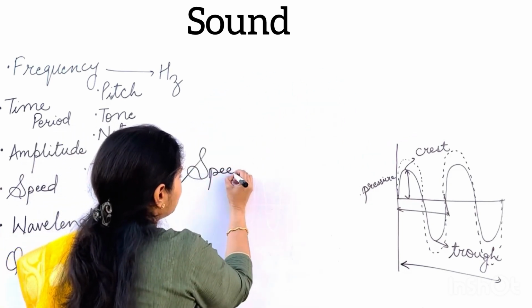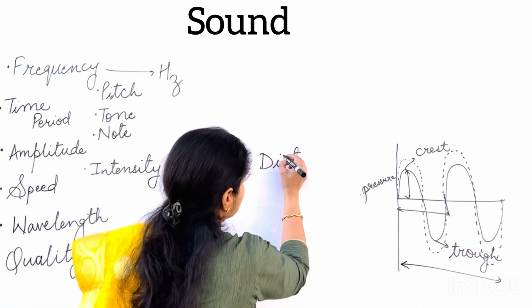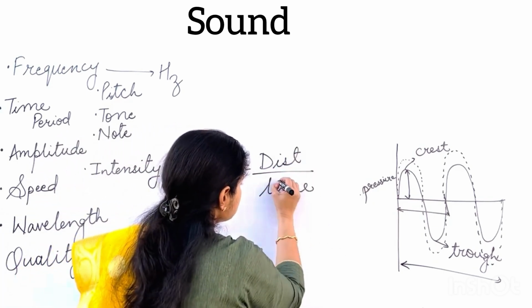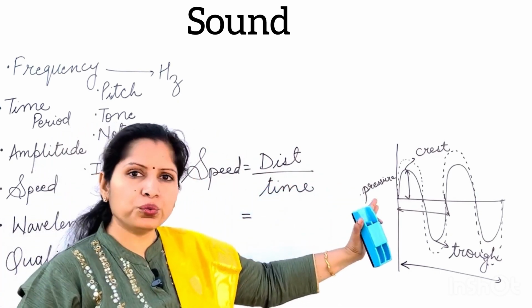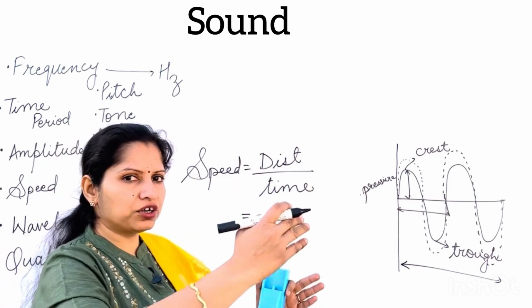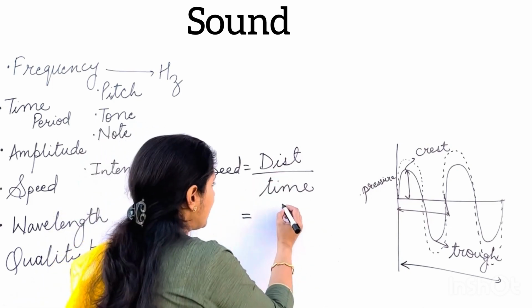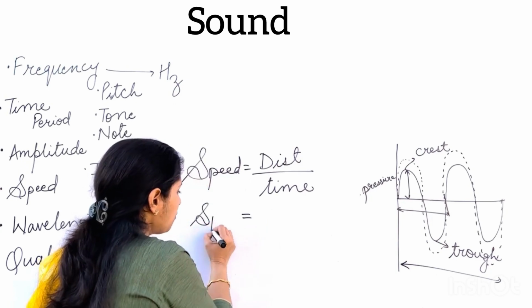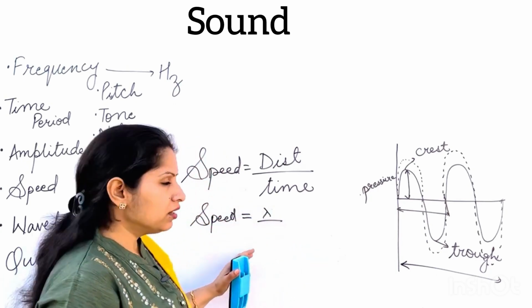You always knew that whenever we are talking about speed in general, speed is distance upon time. So when we talk about a sound wave, what is this distance? This is the wavelength, the distance covered between one consecutive compression and rarefaction. And so here, the speed of sound could be given by wavelength divided by time.